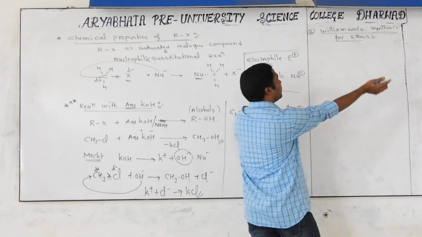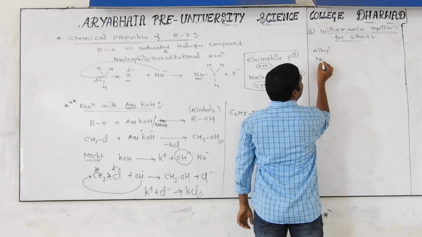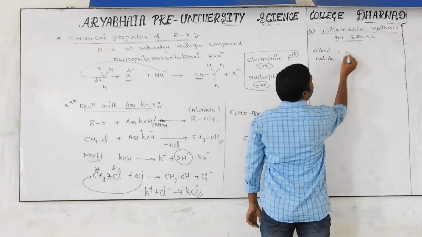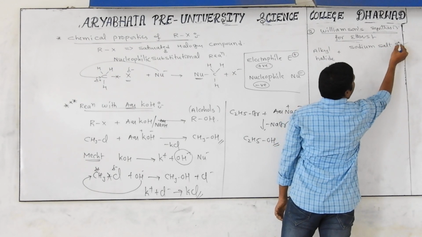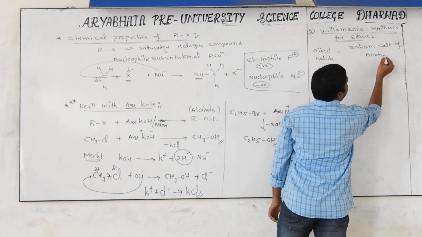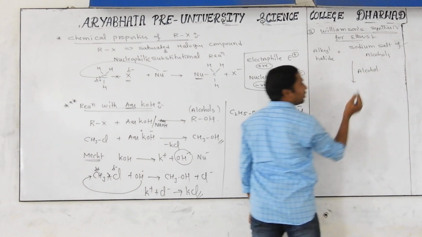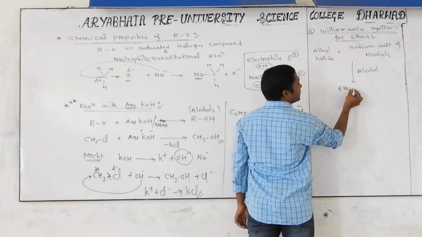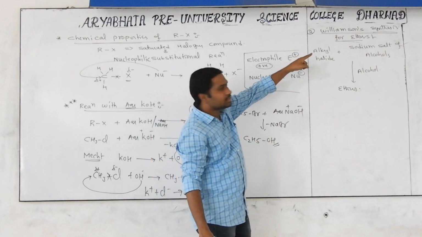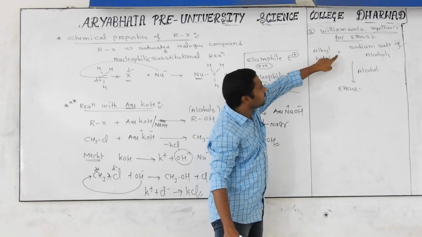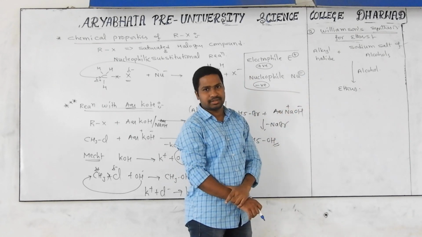What is the statement you have to observe very carefully? I will write the statement first. Alkyl halide will be treated with the sodium salt of alcohol, in presence of alcohol medium, and we are getting ethers. I think some new names are here. What is the statement for Williamson's? Whenever alkyl halide is treated with sodium salt of alcohol in presence of alcohol medium, we are getting ethers.